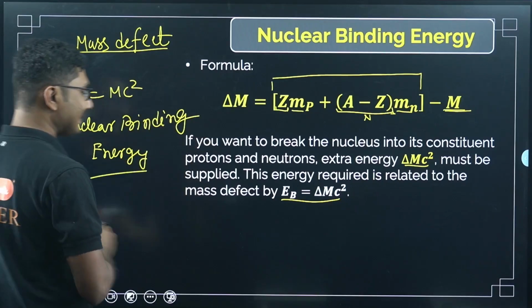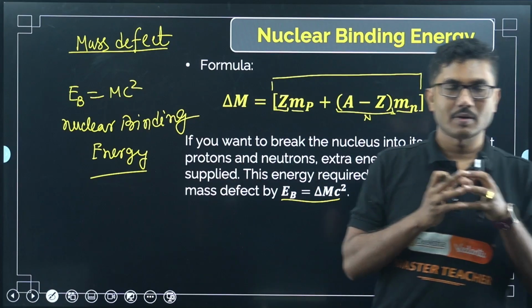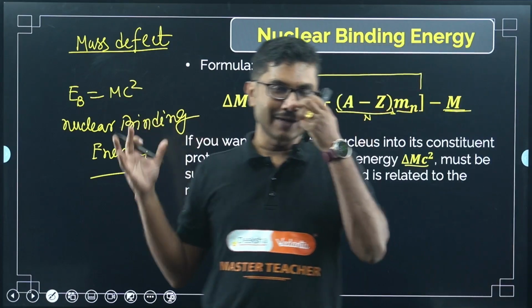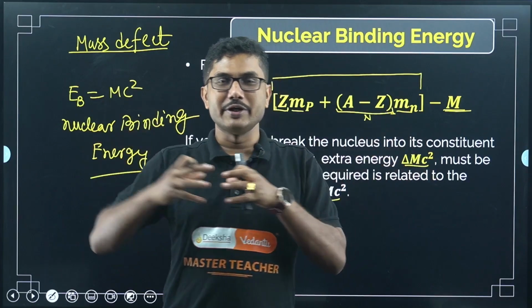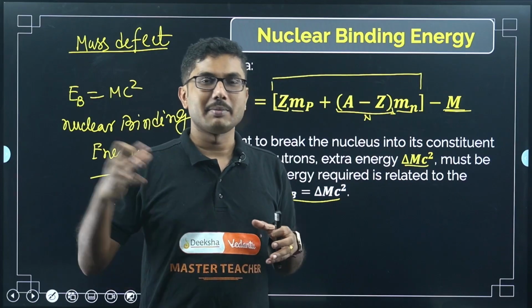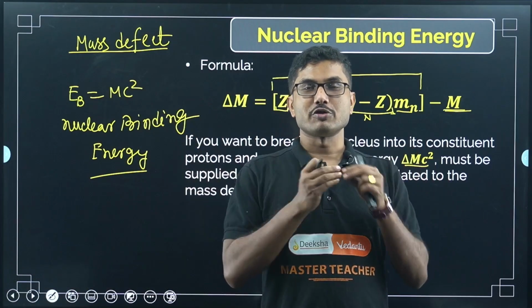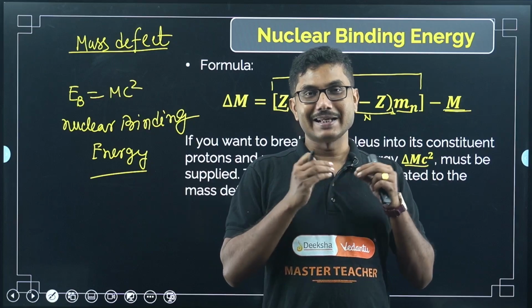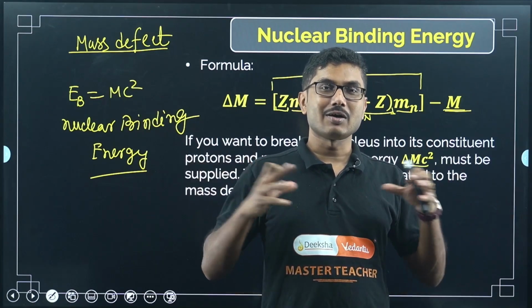So basically this energy binds the entire nucleus together. This is why our nucleus is not breaking apart, it is stable, even though individually the proton is stable but the neutron is not stable. Also, two protons are very close to each other and they are repelling each other using Coulomb force, but still they are not falling apart.